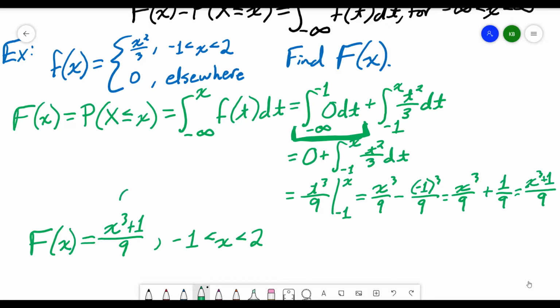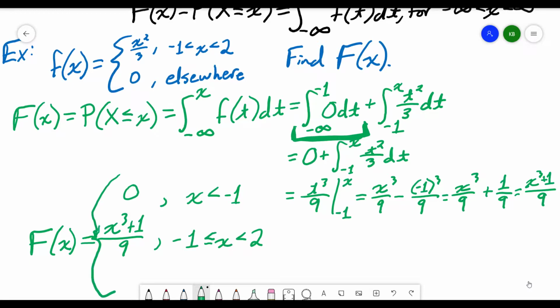I actually have it 0 if x is less than -1. And if x is -1, I can put the equal to either place. I do need to account for the -1, so I need an equal to one place or the other, but either way, I'm going to end up with 0. So put an equals to wherever you'd like.